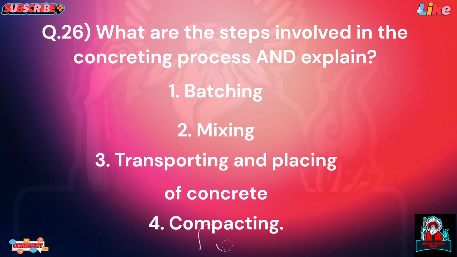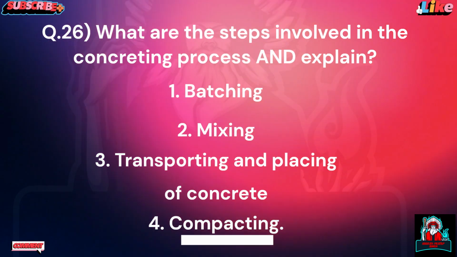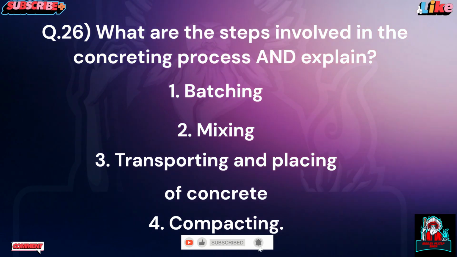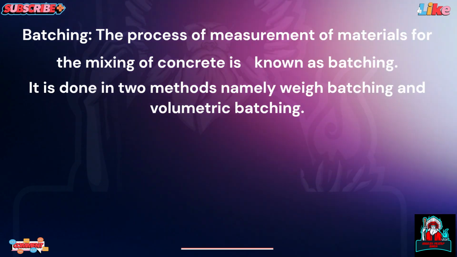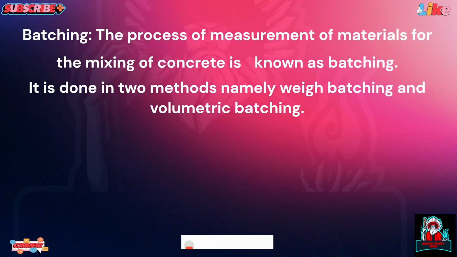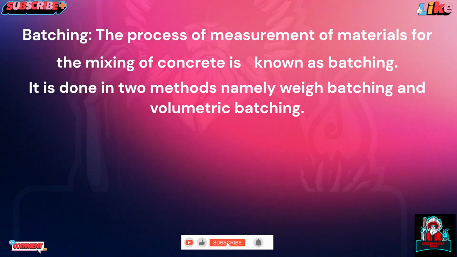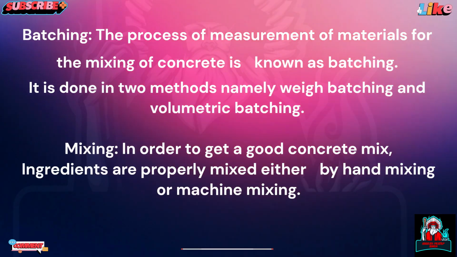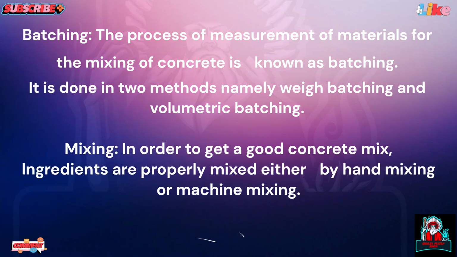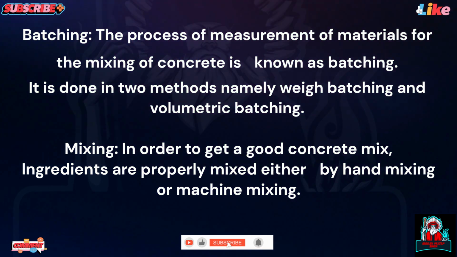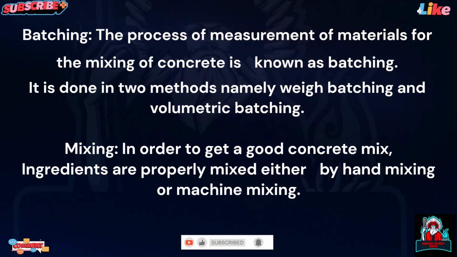Batching, 2. Mixing, 3. Transporting and placing of concrete, 4. Compacting. Batching is the process of measurement of materials for the mixing of concrete. It is done in two methods, namely weigh batching and volumetric batching. Mixing. In order to get a good concrete mix, ingredients are properly mixed either by hand mixing or machine mixing.